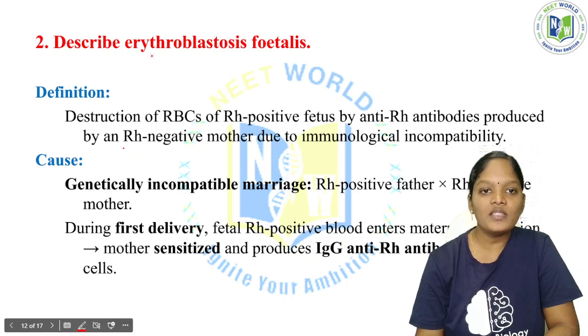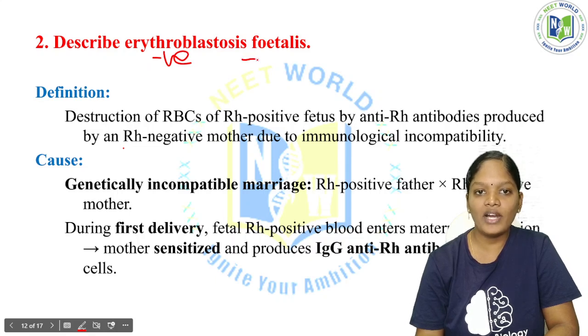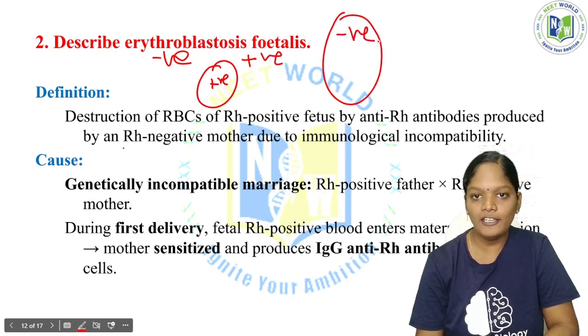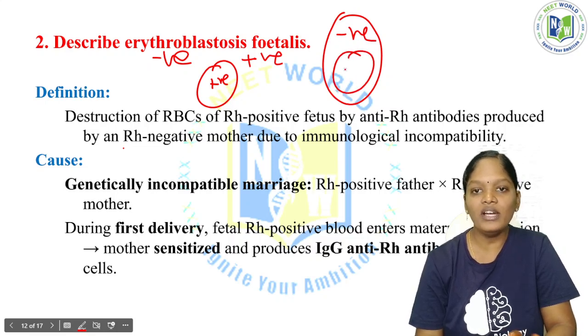See, there is a baby, and the mother's body. The mother is Rh negative. In the body of the father, there is a positive blood group, and the baby is also having a positive blood group. Now consider this as a female body with a negative blood group. The baby will be developing within the body of the mother, and the baby has a positive blood group.